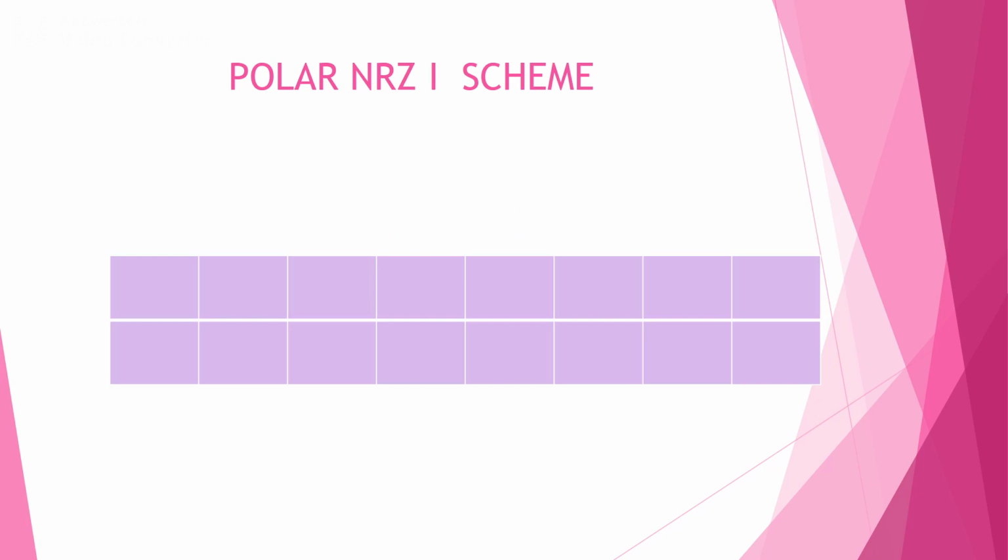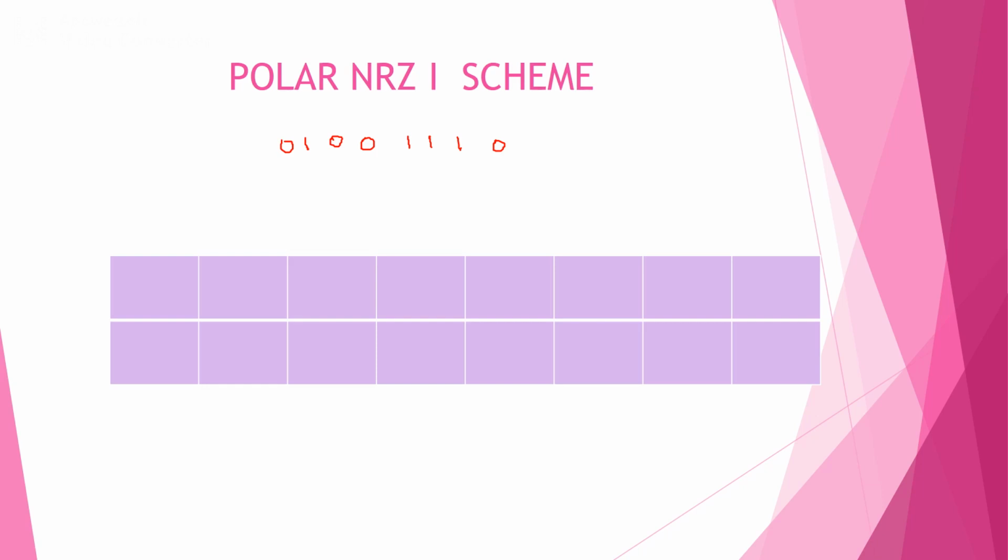Next we will take the polar NRZ invert scheme. You can consider the bit pattern as 0, 1, 0, 0, 1, 1, 1, 0. In the case of NRZ-I, or invert, we need to check the next bit each time. If the next bit is 1, inversion takes place. If the next bit is 0, no inversion will take place.